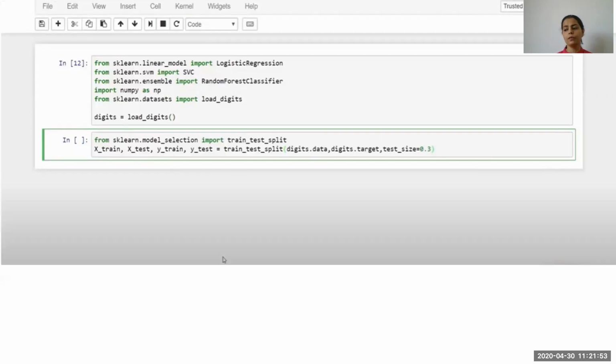First of all, we will split our data set using train test split, and we will use a test size of 0.3, which is 30% for testing and the rest for training. This digits data set, I will first classify using the logistic regression model.